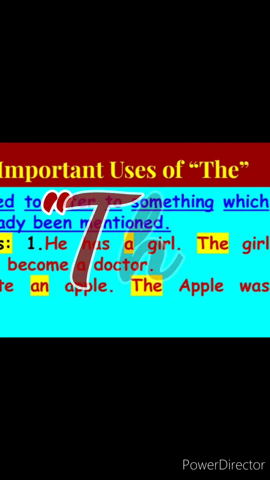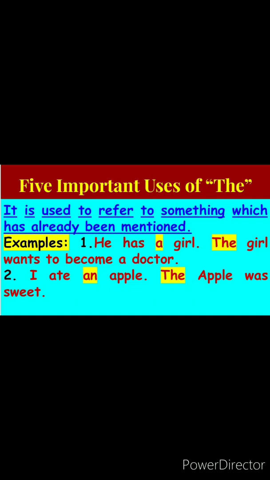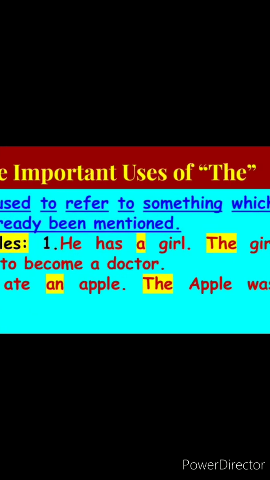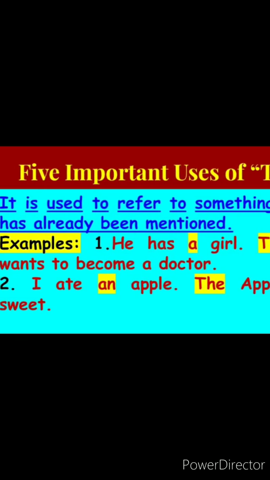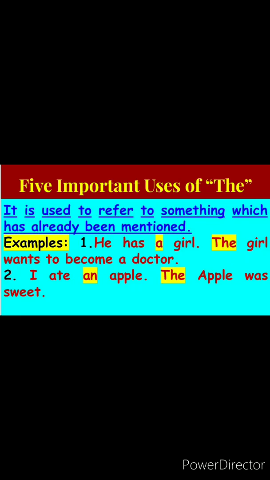Now let's see the second example. I ate an apple. The apple was sweet. So we used an to refer to the apple for the first time, but we used the article the when we are referring to the apple again.